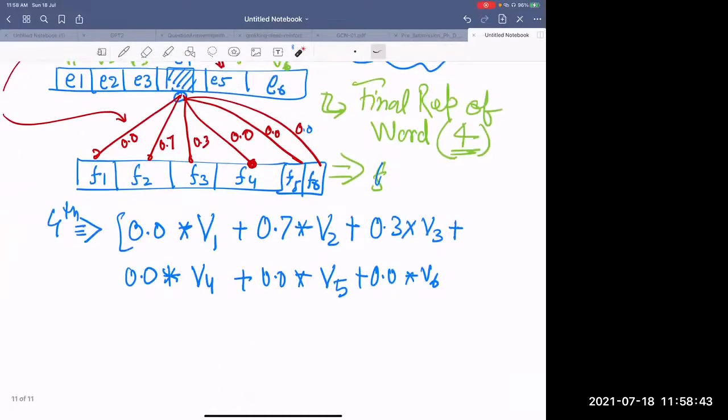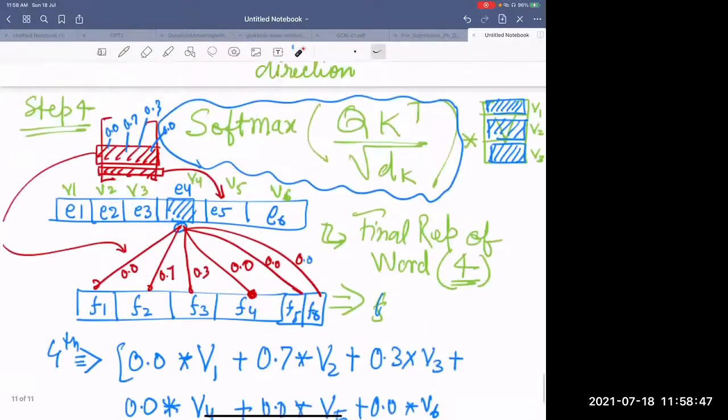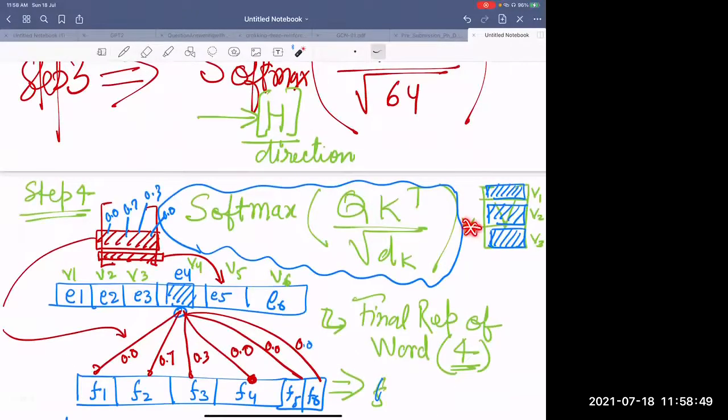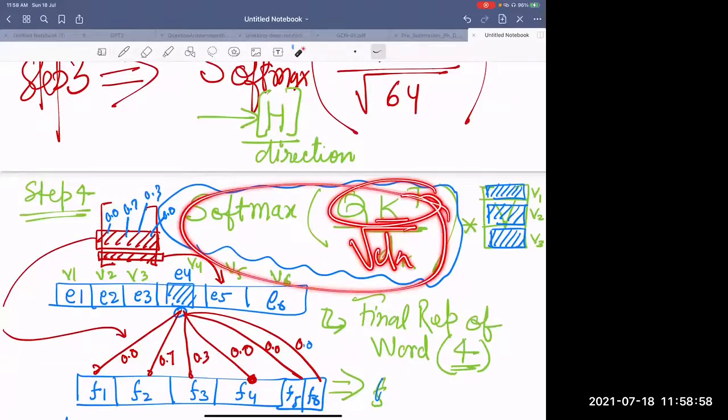So how can we write this? It's very simple now. I have written this. That is the multiplication. You first take Q, then you take K transpose, then you multiply, then you divide it with this, then you apply softmax, and then you multiply it with this value matrix.